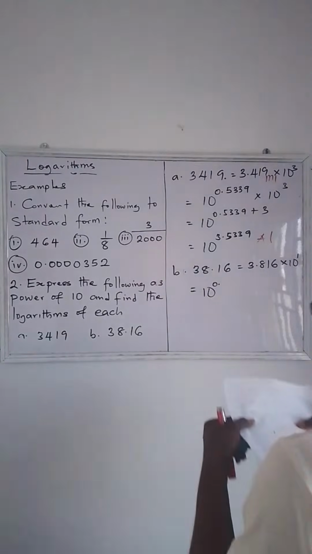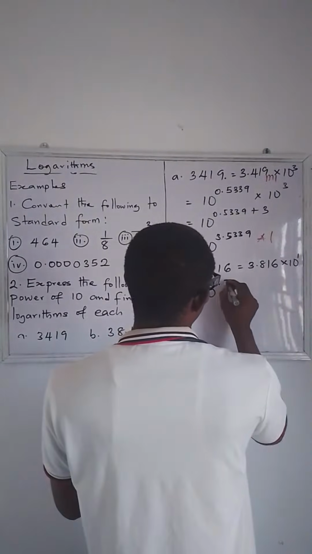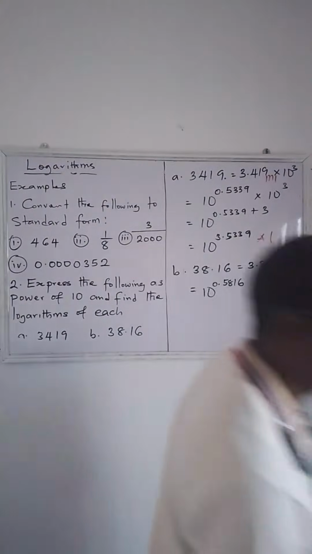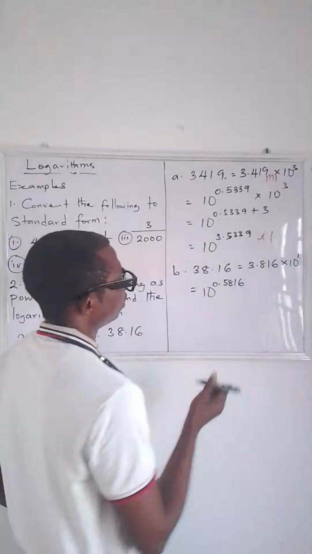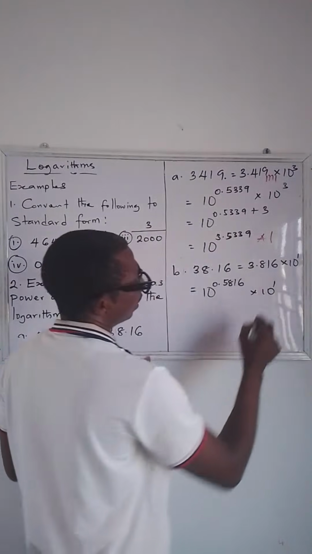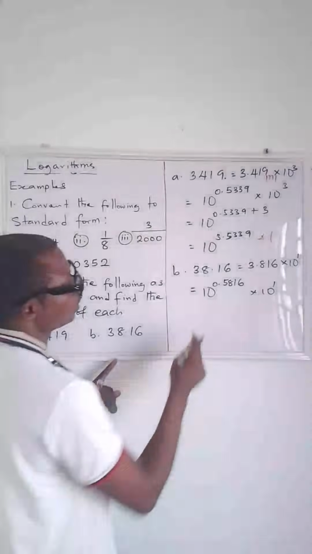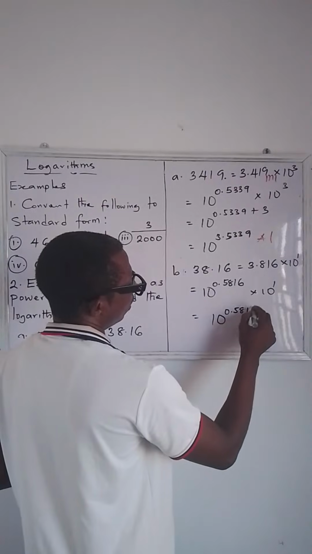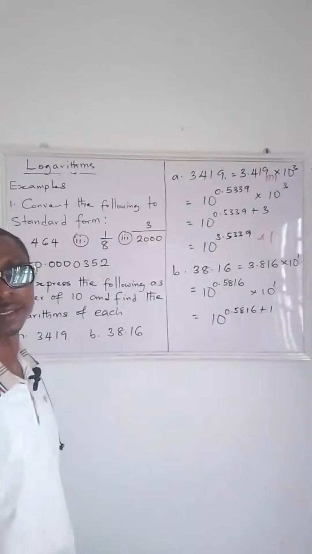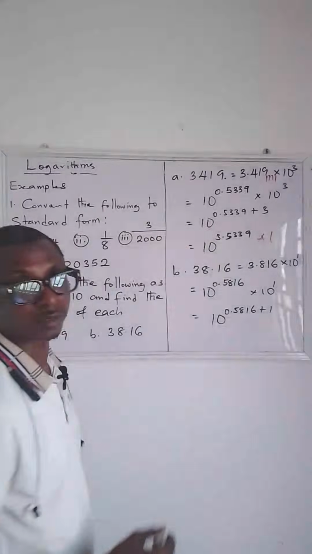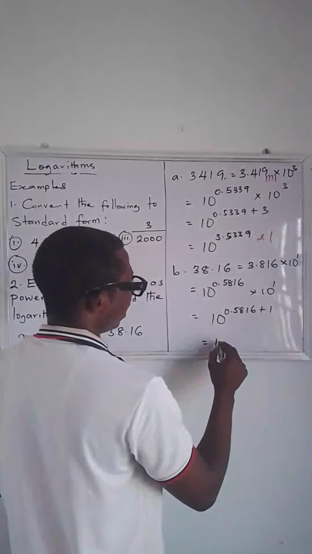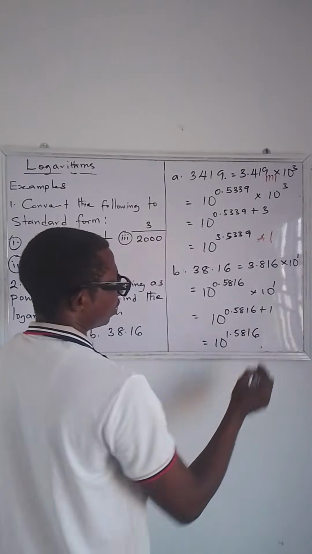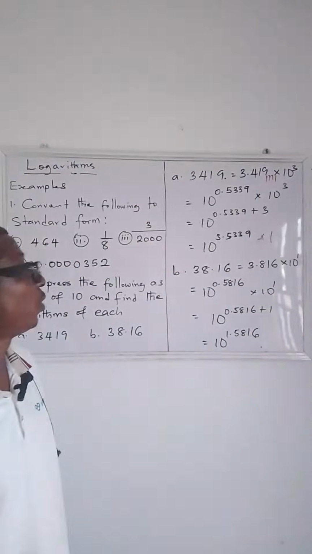So what we have there is 5816. If you get the answer, give yourself a round of applause. You are doing fine. All right. So now times 10 raised to the power of 1. So that is what we have. The next thing is to apply the law of indices. We have 10 raised to the power of 0.5816 plus 1. So you add the powers together, and that is going to give you 10 raised to the power of 1.5816. So this is the answer to that problem.